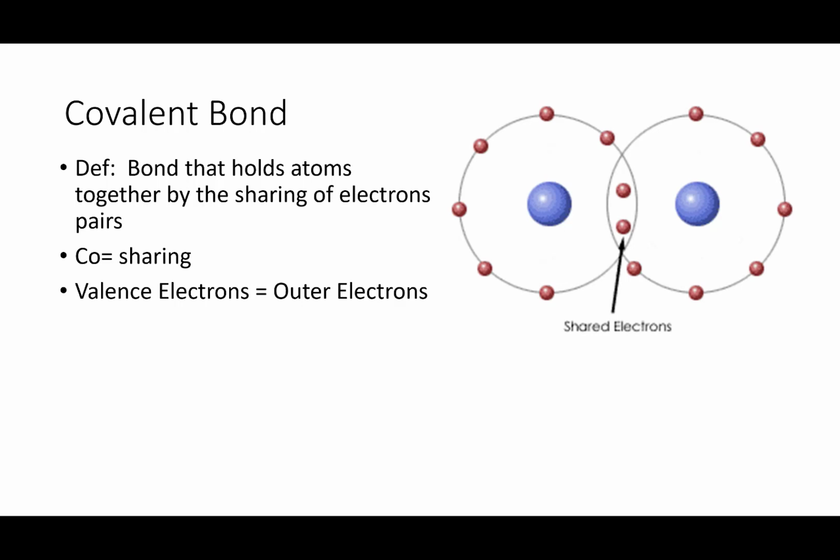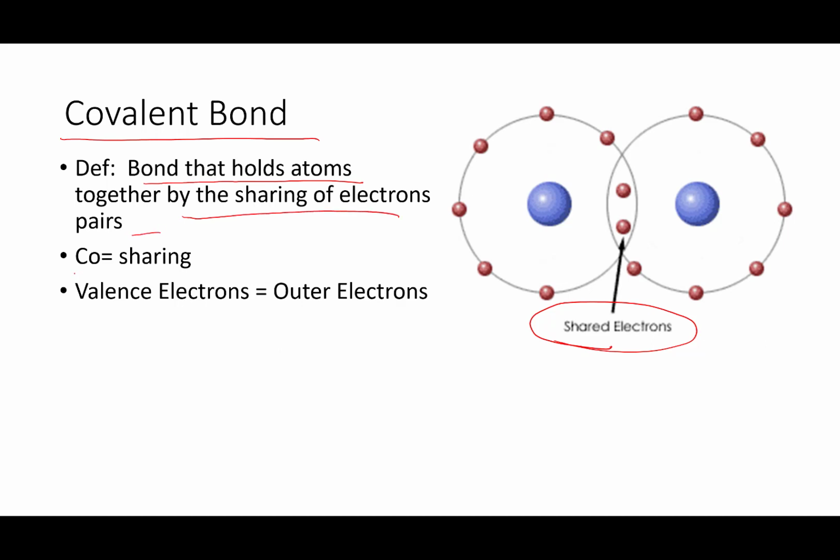Hello, ladies and gents. This time we are going to talk about a covalent bond. Now, a covalent bond involves a sharing of electron pairs. A covalent bond is a bond that holds atoms together by the fact that they are sharing these electrons.